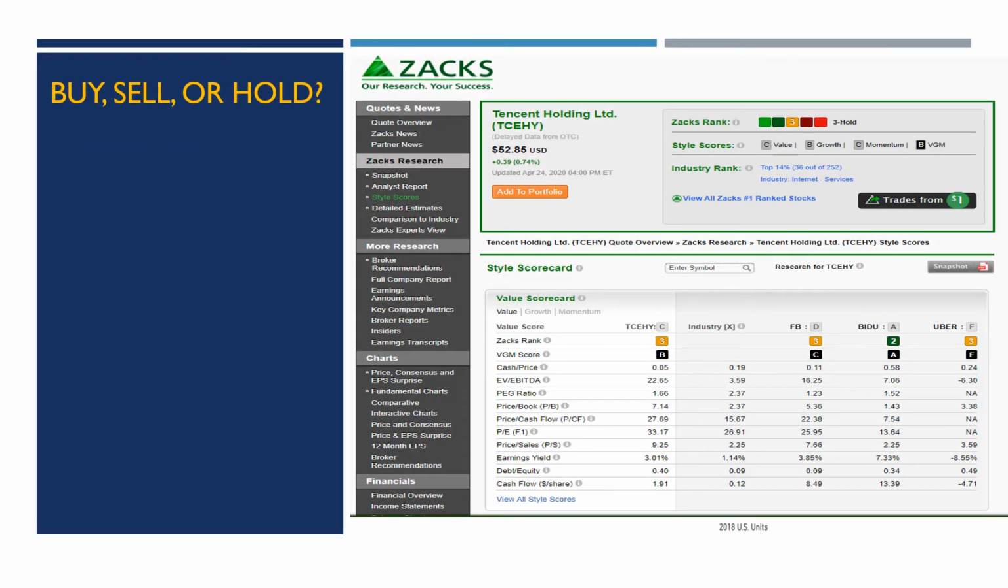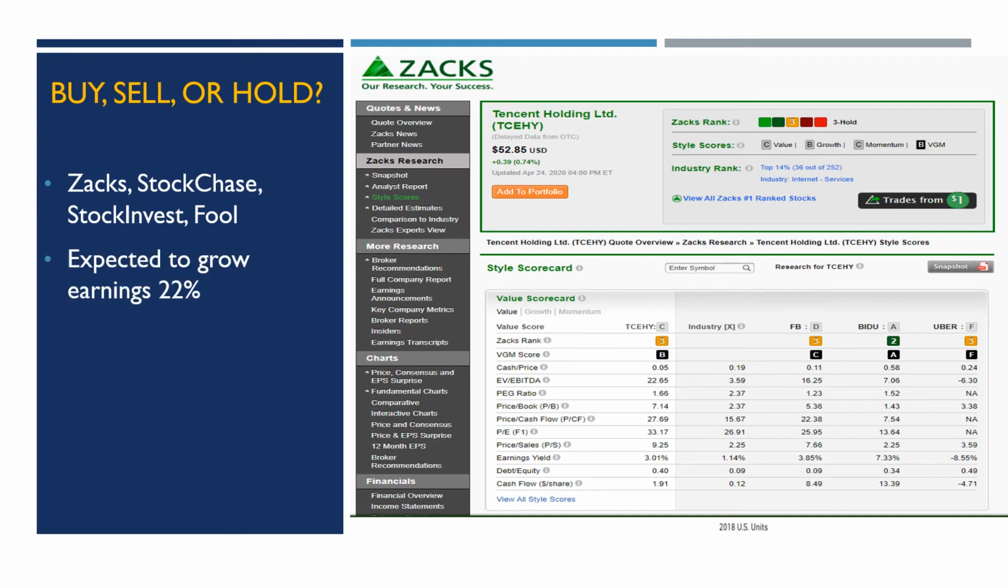All right, taking a look at whether to buy, sell, or hold stock in Tencent Holdings. I conducted some analysis on some credible websites, Zacks, StockChase, StockInvest, and Fool, all with their own opinions on whether you should buy, sell, or hold. So we're going to take a look at what they have to say. First thing to note is that Tencent Holdings is expected to grow their earnings by 22%.